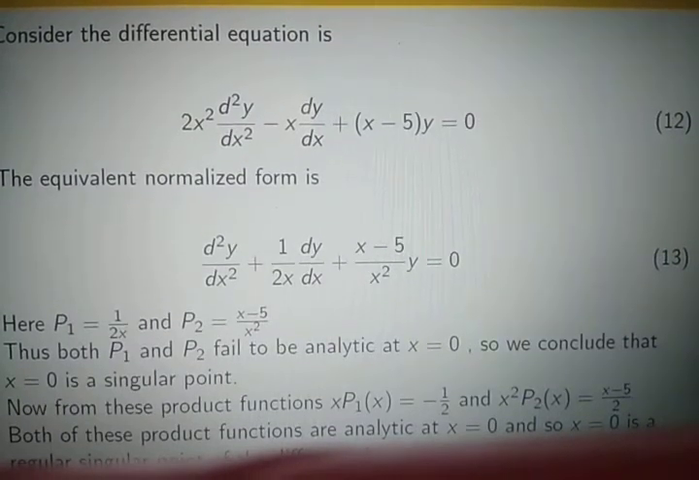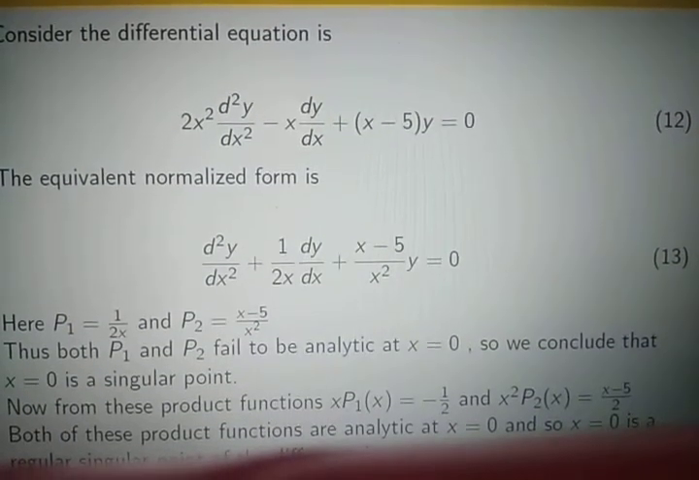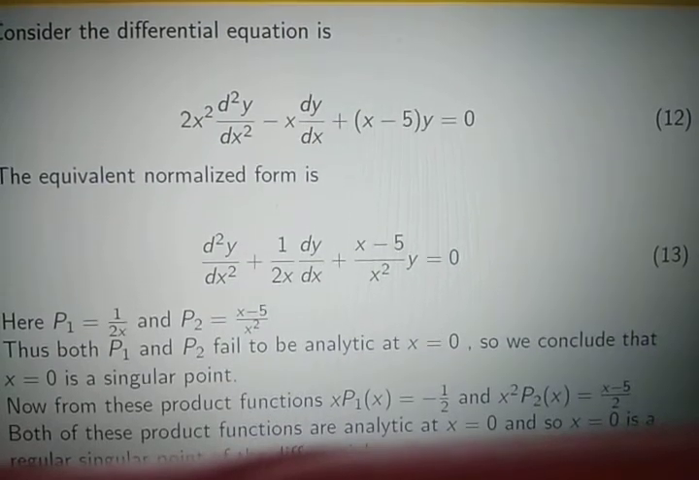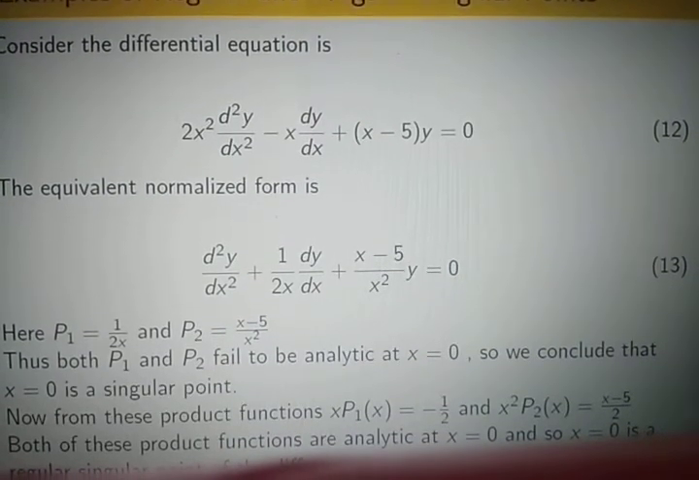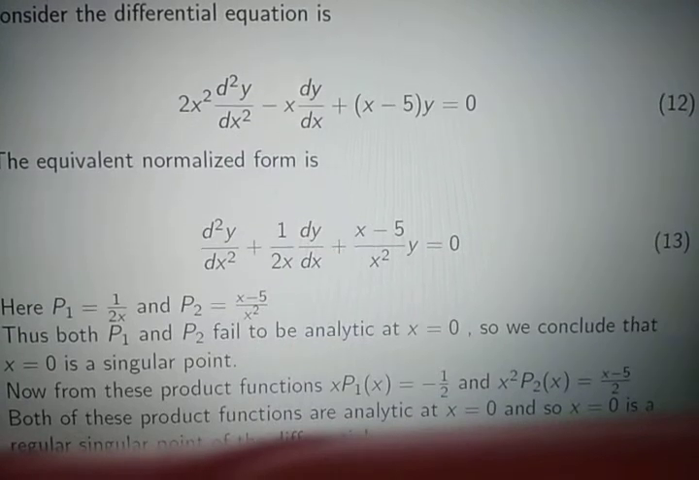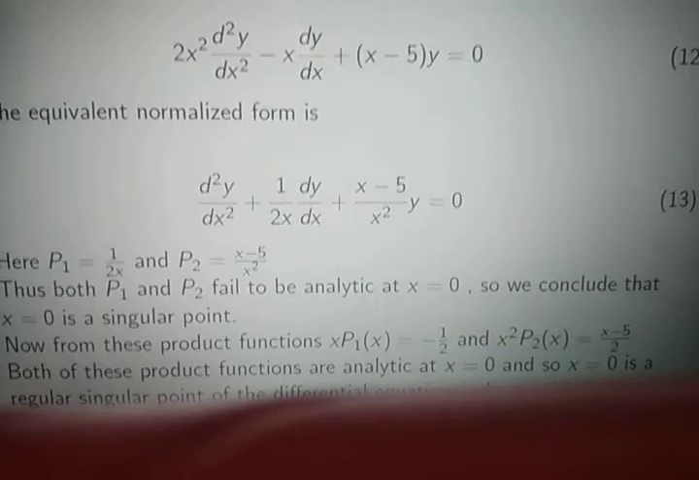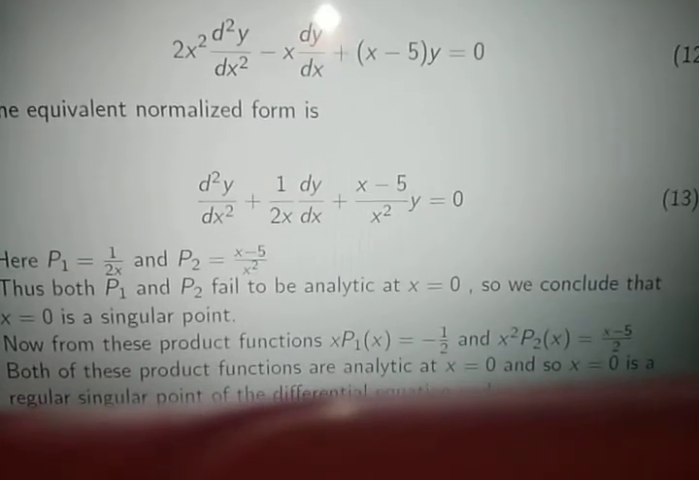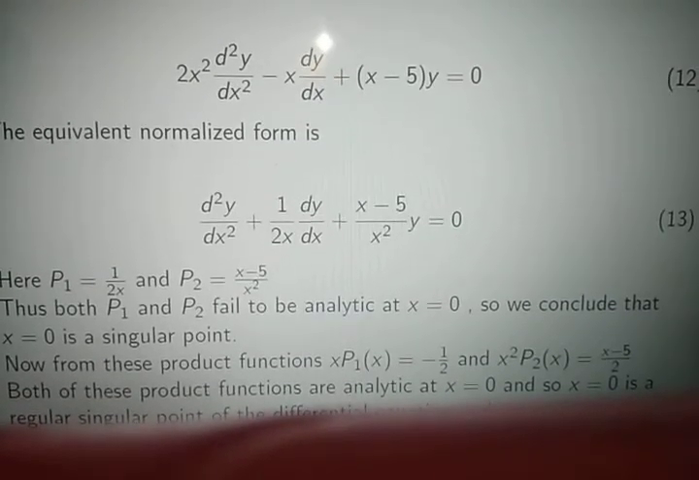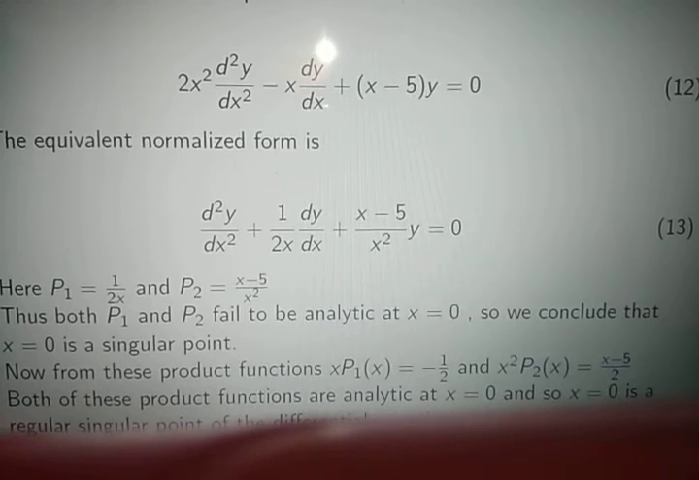Here p1 and p2 fail to be analytic at x0. It is obvious that at the point x equals 0, neither p1 nor p2 is analytic. So it is a singular point. x equals 0 is a singular point. Now from this, we have defined the product function x into p1(x). x into p1(x) equals minus half.